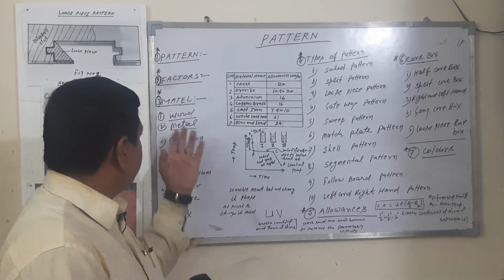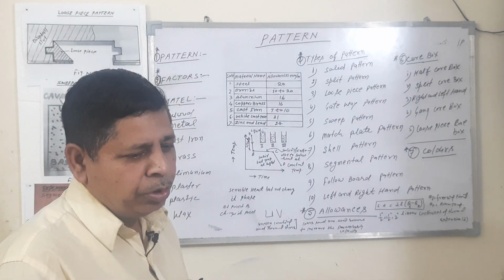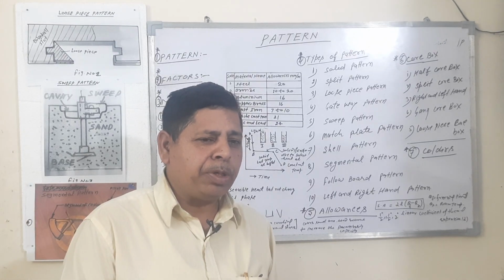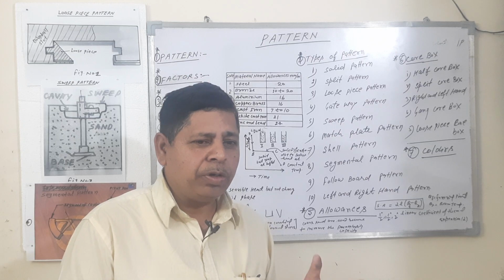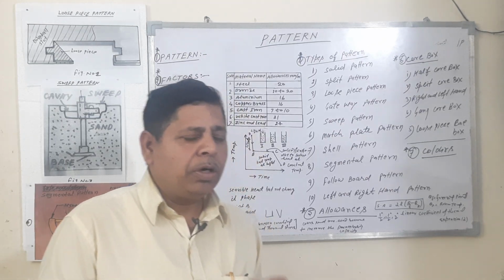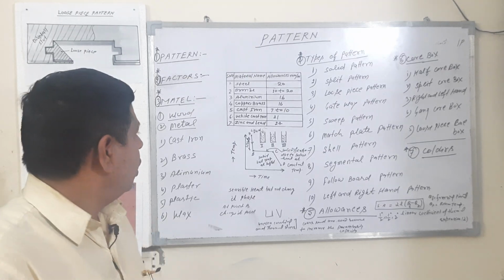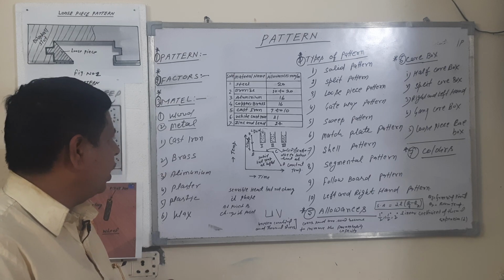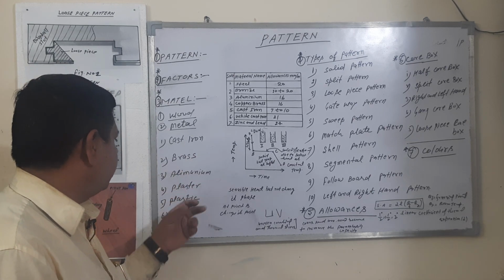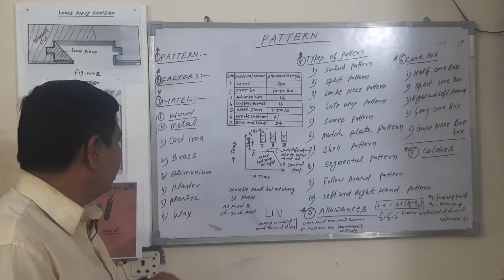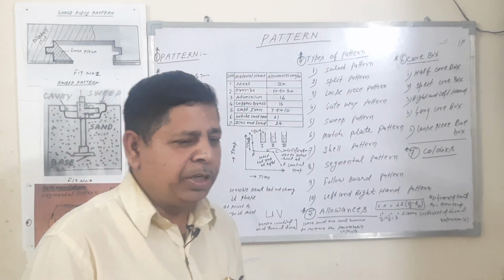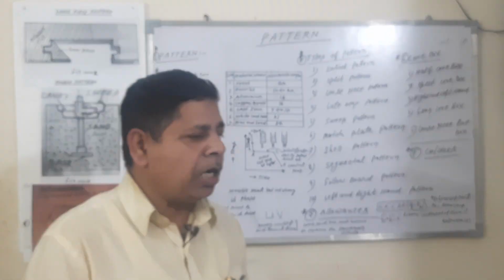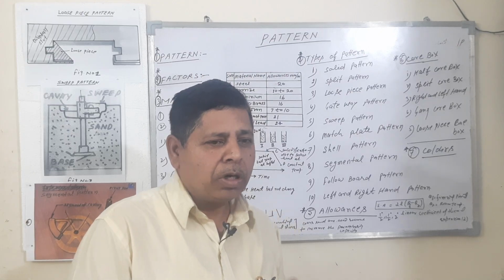Now the metal pattern. Metal is also used for mass production to eliminate the different problems faced with wood. Cracking, bending, and distortion problems are removed by the metal. Different types of metals are used to make the pattern, like cast iron, brass, aluminium, plaster, plastic, and wax. The cast iron is very tough, easy to cut, and filing is very easy. So cast iron patterns are used for thick sections of the components.